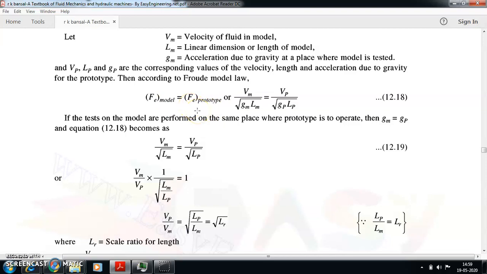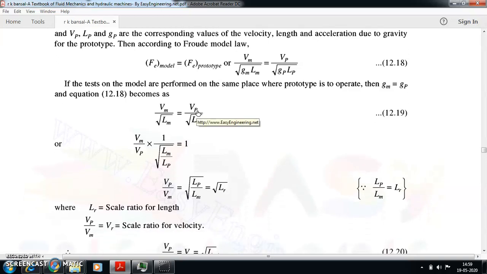If the tests on the model are performed in the same place, okay, see, I prepare a model and I conduct different tests. Maybe a flow of liquid over a free surface, or maybe I'm using an orifice or small nozzles I have created and I have been testing them out, and the place of the experiment is equivalent to the place where the prototype will be made and fit in.